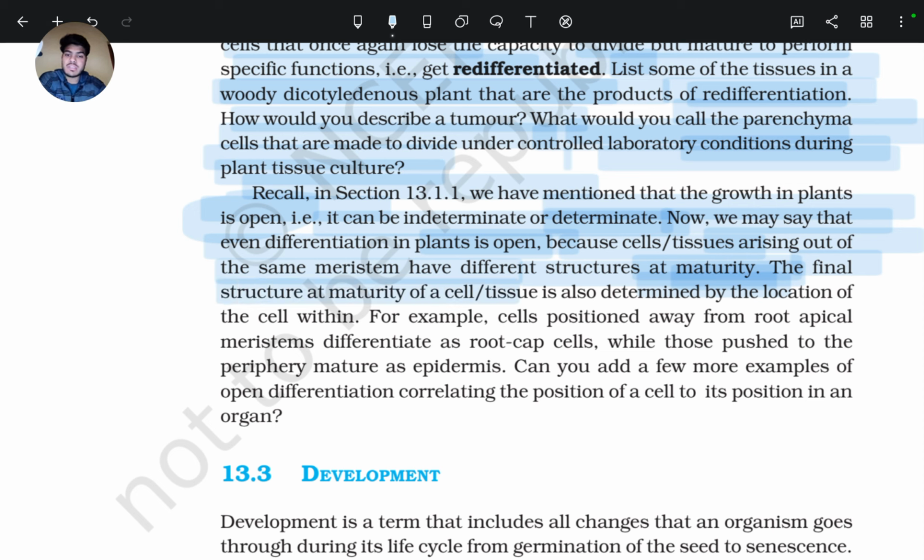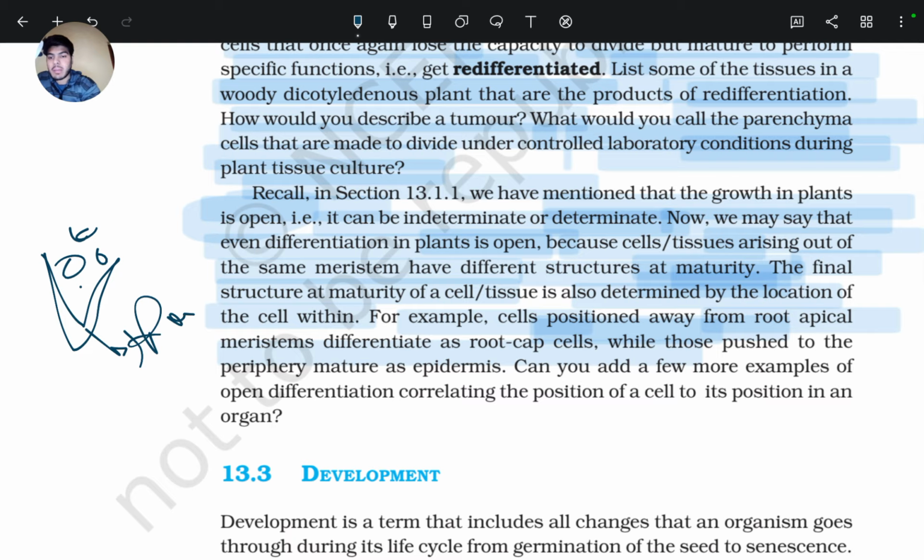The final structure at maturity of a cell or tissue is also determined by the location of the cell. For example, cells positioned away from the root apical meristem differentiate as root cap cells. Here is the root cap, and here is the root apical meristem.